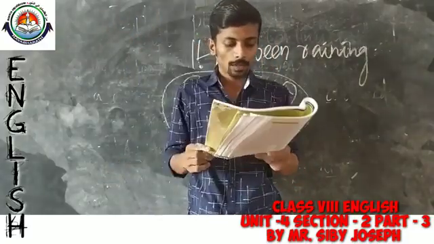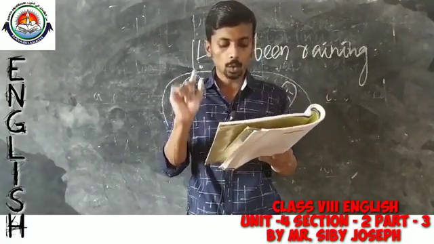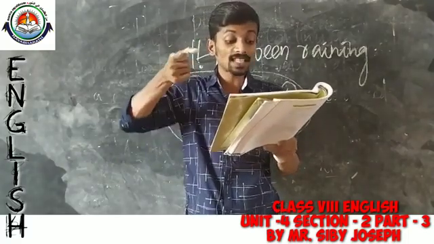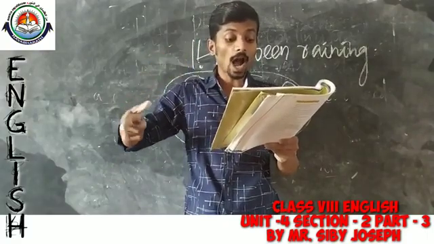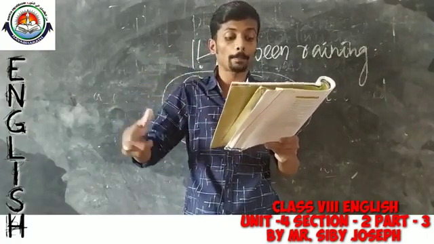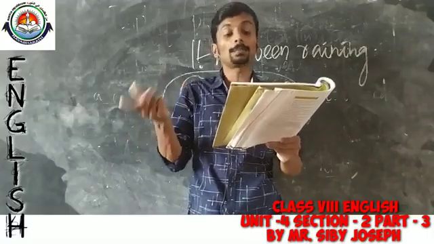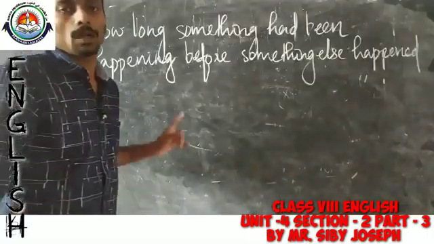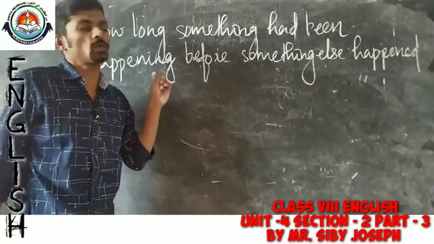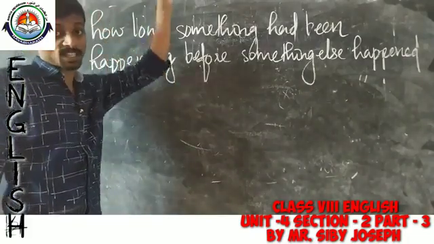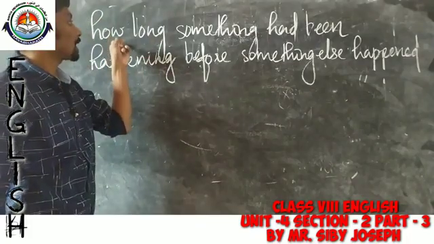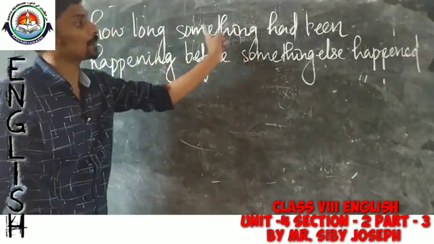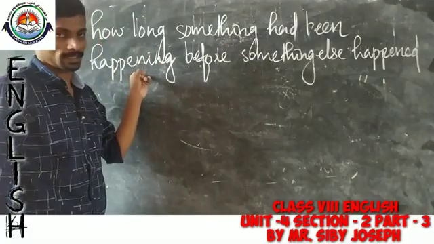Okay. Then two more things you have to note. We sometimes use the past perfect continuous to say how long something had been happening before something else happened. See, now the other situation. Past perfect continuous is used in order to speak about how long something had been happening.